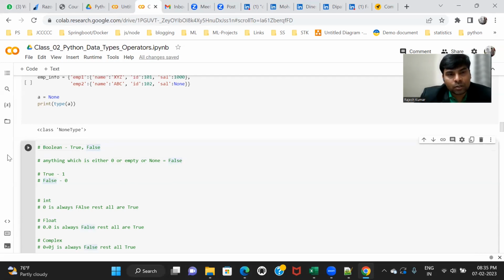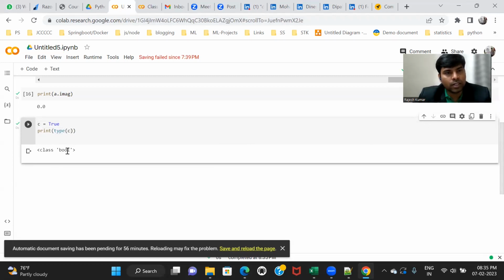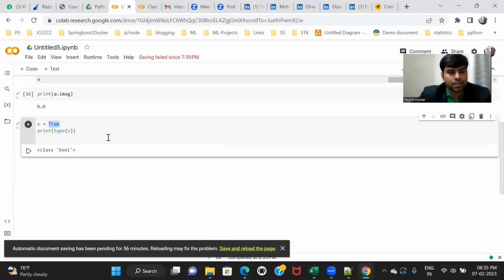So in Boolean there are two possible values. One is yes, one is no. For yes, we say True. For no, we say False. These are the two values of the Boolean data type, called True and False. Let me show how to create it. It's very simple. Say c is equal to True, and T should be uppercase, not lowercase. If I check the type of c, it will say it's bool type. It can be False as well. It has only two possible values, either True or False. That's all.